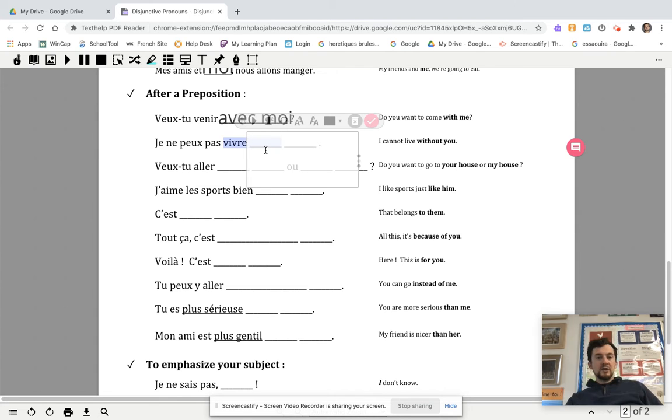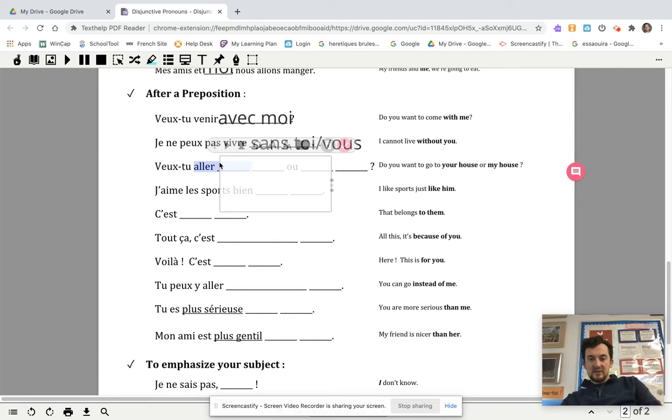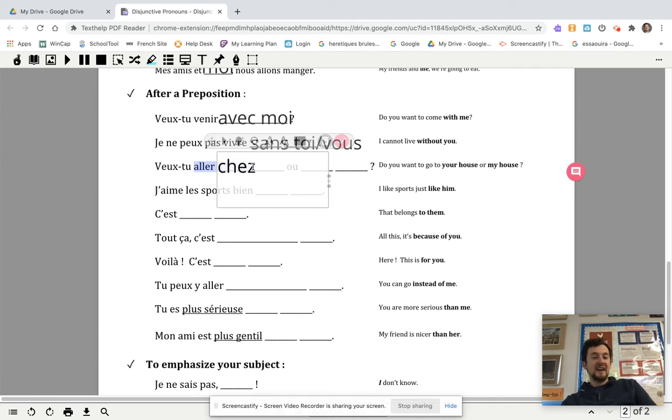Okay, so I cannot live without you. Je ne peux pas vivre sans toi. Or maybe vous. Do you want to go to your house or my house? This one's tricky, so you may be listening to me and thinking, oh, what do I do here? Chez, remember, means at the house of.